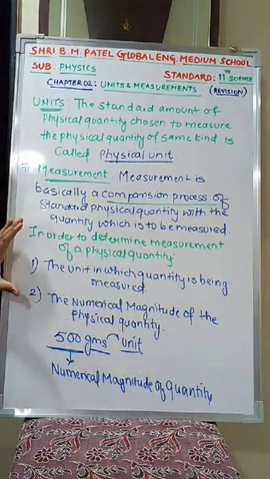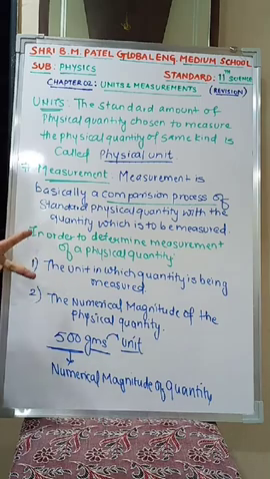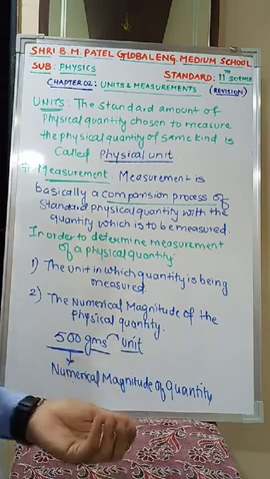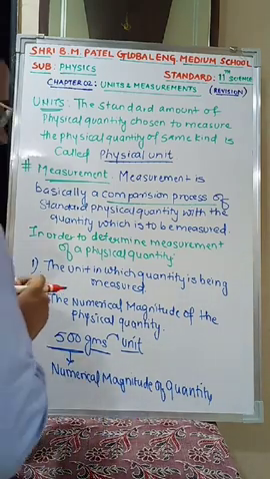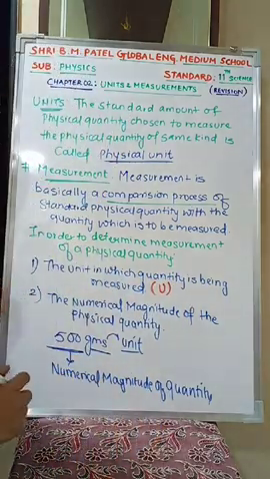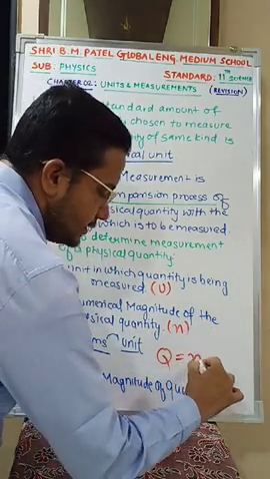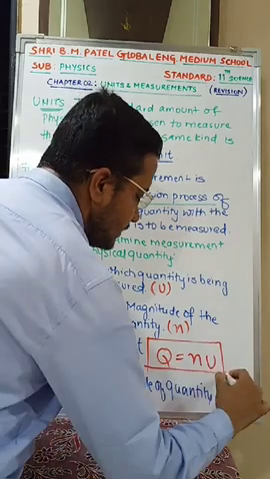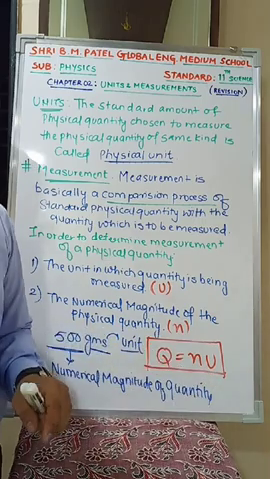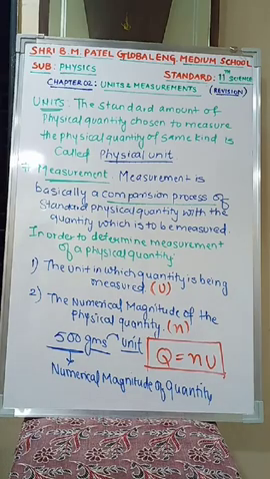So in order to determine the measurement of a physical quantity, you need to determine two important points: the unit of the quantity and the numerical magnitude of the same physical quantity. The unit in which the quantity is being measured is denoted by the letter U, whereas the numerical magnitude of the physical quantity is denoted by the letter N. So any physical quantity Q can be represented by NU, where N stands for the numerical magnitude and U stands for the unit in which the quantity is to be measured. Hope till this is clear. Fine. So moving ahead.